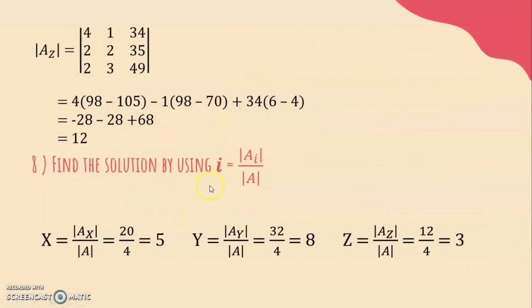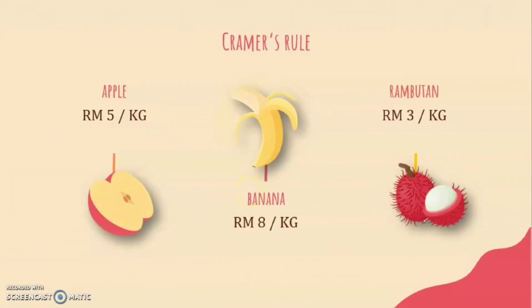Step 8, find the solution by using i equal to the determinant of Ai divided by the determinant of A. When we want to find x, we substitute the determinant of AX divided by the determinant of A. So 20 divided by 4, we will get x equal to 5, y equal to 8, and z equal to 3. So the result of our study brings us to conclude that by using Cramer's rule, we could solve our daily problem. Referring to our solution, we found out that the seller sells apple for RM 5 per kg, banana for RM 8 per kg, and rambutan for RM 3 per kg.